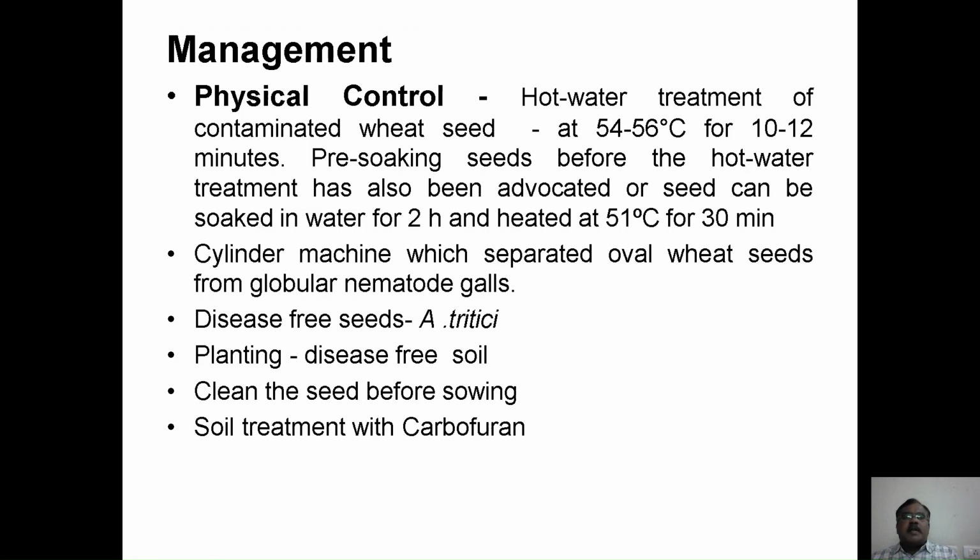Hot water treatment of the contaminated wheat at 54 to 56 degrees Celsius for 10 to 15 minutes will be helpful. Pre-soaking the seeds before the hot water treatment has also been advocated to get a better effect. The seed can be soaked in water for 2 hours and then heated up to 51 degrees Celsius for 30 minutes, which is helpful in reducing the incidence.